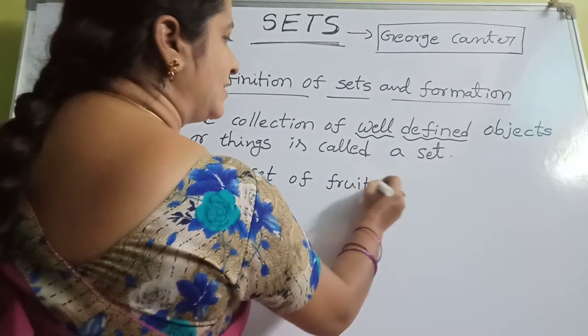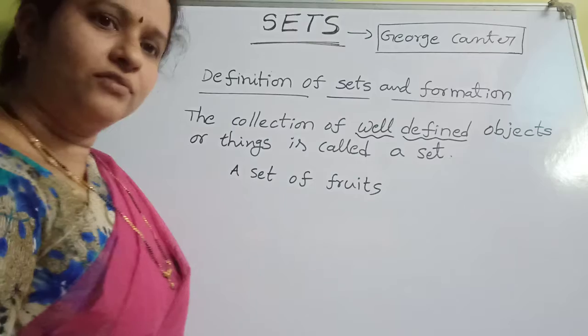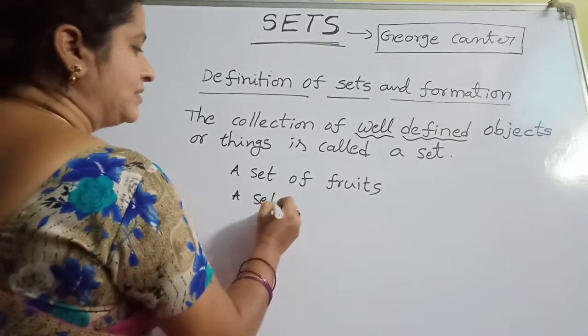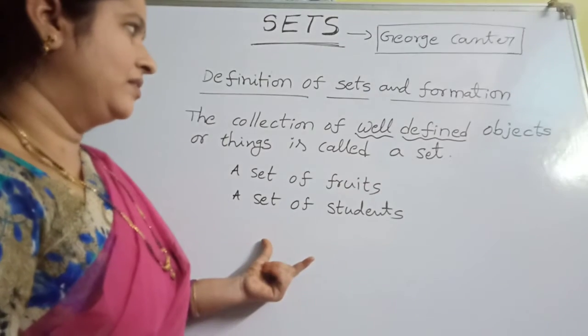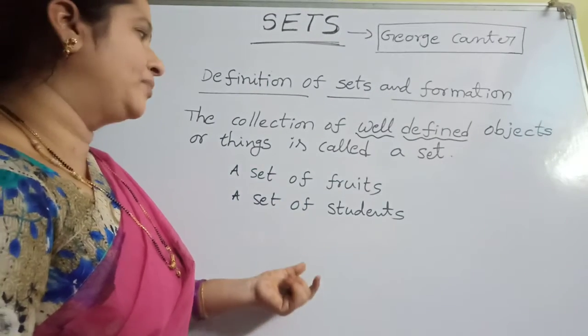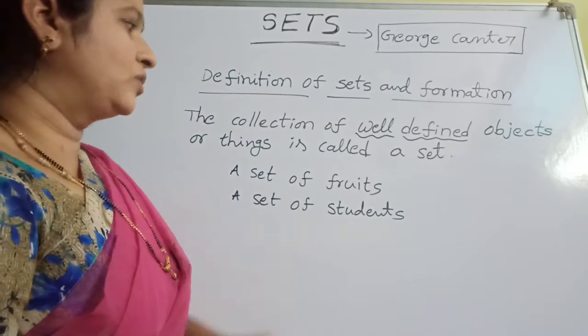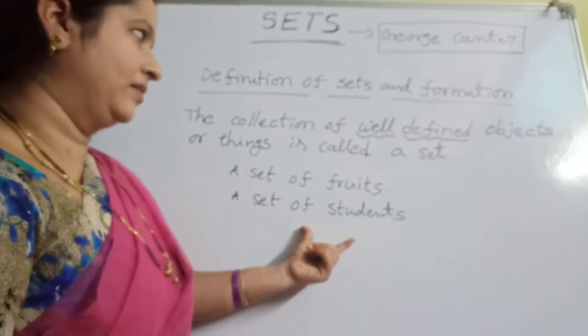In this set, all the things are fruits only. A set of students. In this set, all the objects are only students. So they have a common property: fruits only, here students only.